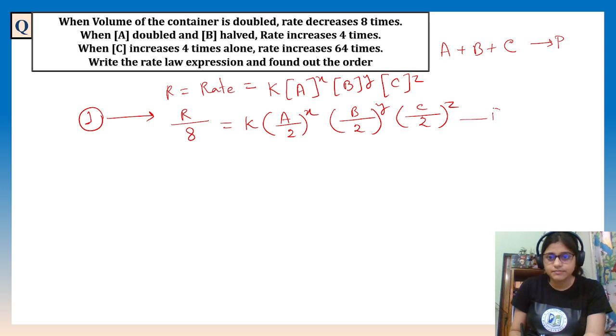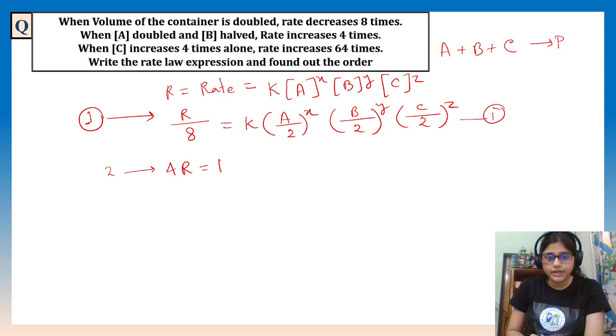This is first. Then when A is doubled and B is halved, the rate increases, sorry, increases 4 times.